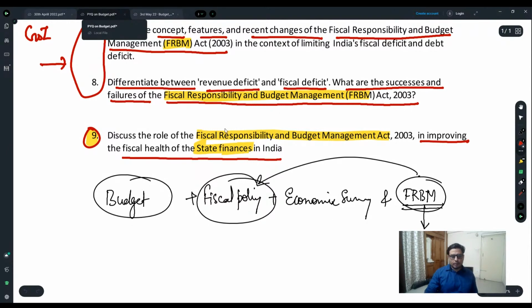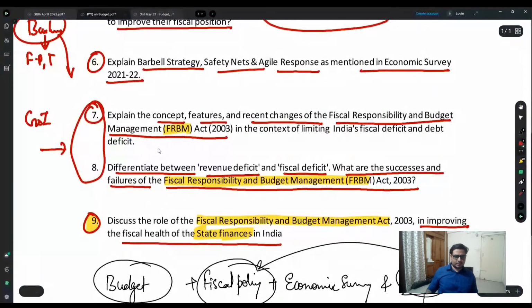The question: explain the concept, features, and the recent changes in the Fiscal Responsibility and Budgetary Management Act 2003 in the context of limiting India's fiscal deficit and debt. So this is what I just discussed with you.